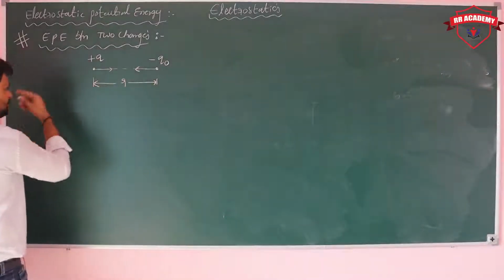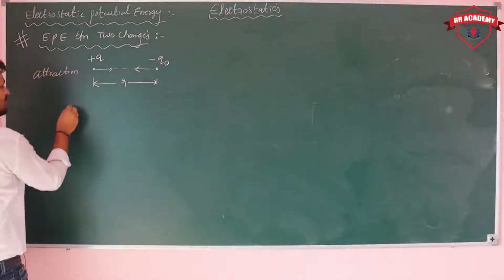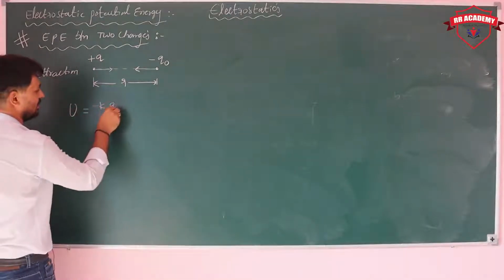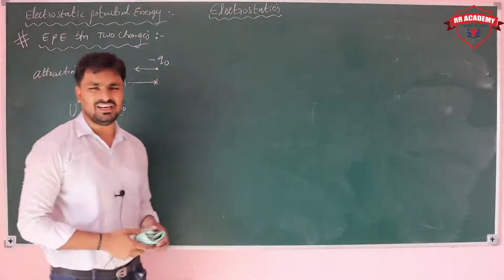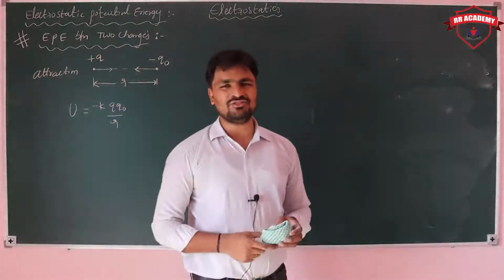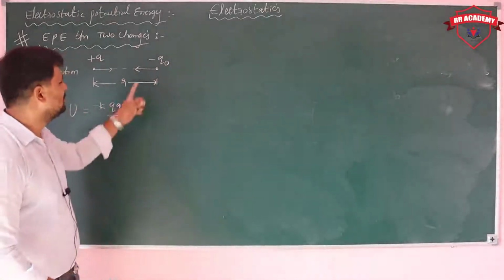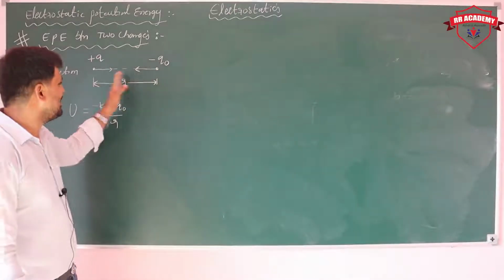So then attraction takes place and the potential energy is equal to minus K Q Q0 upon R. This charge has less potential energy because it is attracted by the other.